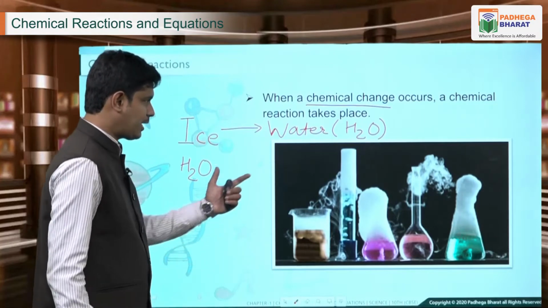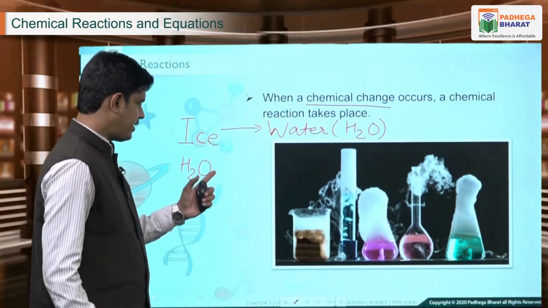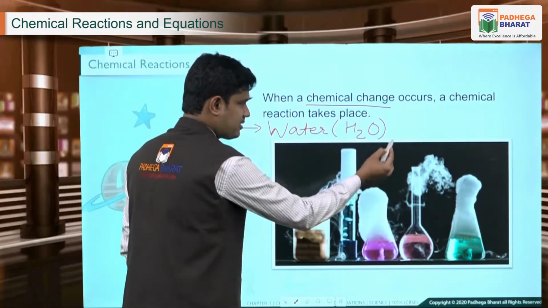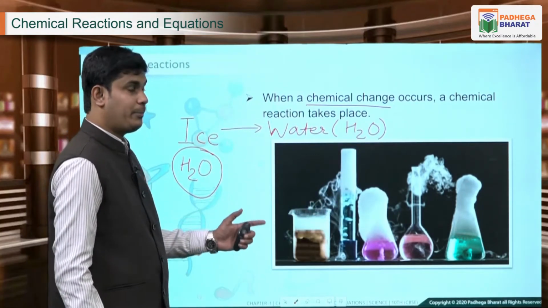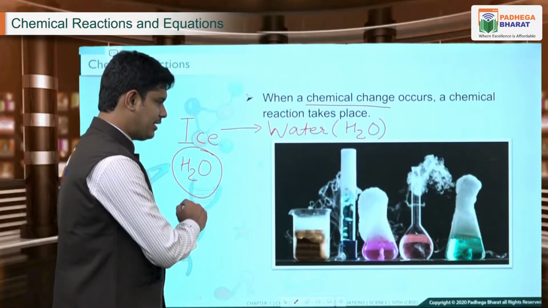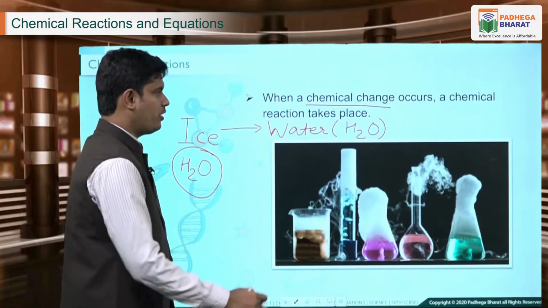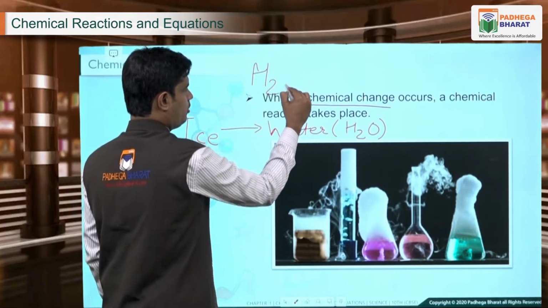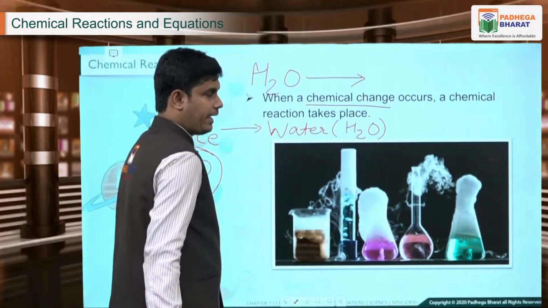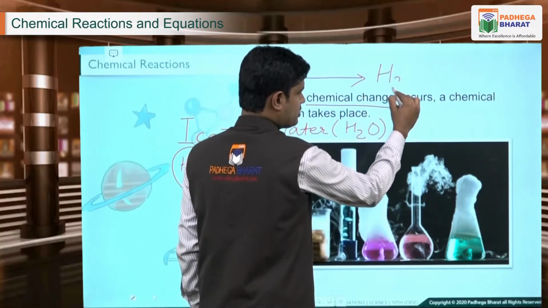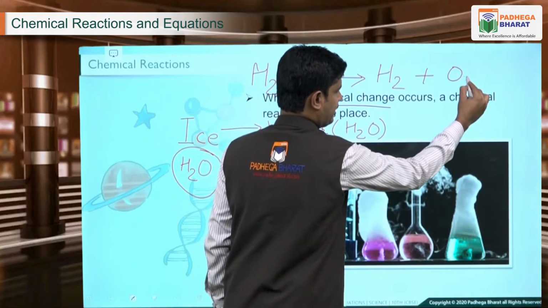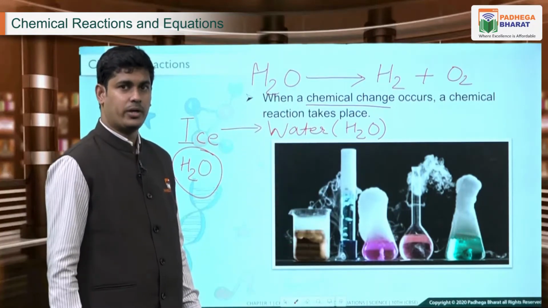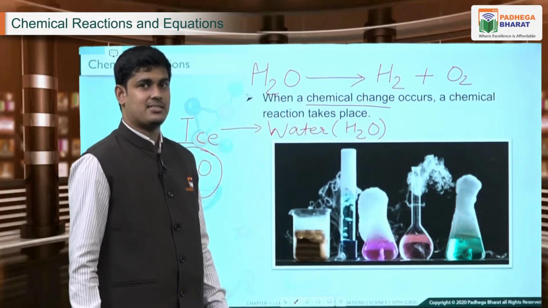So can we say a chemical change has occurred? In ice, the chemical entity was H2O. In water, the chemical entity is again H2O. So definitely no chemical change has occurred. This is merely a physical change. But if there is a chemical change altogether, such as if an H2O molecule is heated and I get H2 separately and oxygen separately, if this type of reaction or equation we are able to write, then we are going to say a chemical change has occurred.